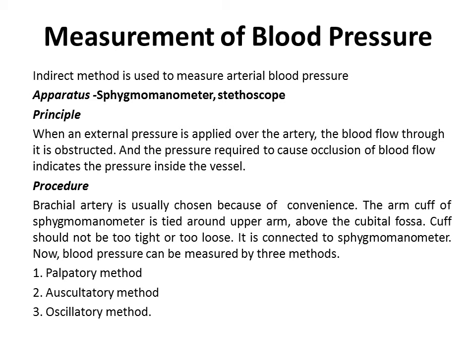Procedure: the brachial artery is usually chosen because of convenience. The arm cuff of the sphygmomanometer is tied around the upper arm above the cubital fossa. The cuff should not be too tight or too loose. It is connected to the sphygmomanometer. Now blood pressure can be measured by three methods: palpatory method, auscultatory method and oscillatory method.